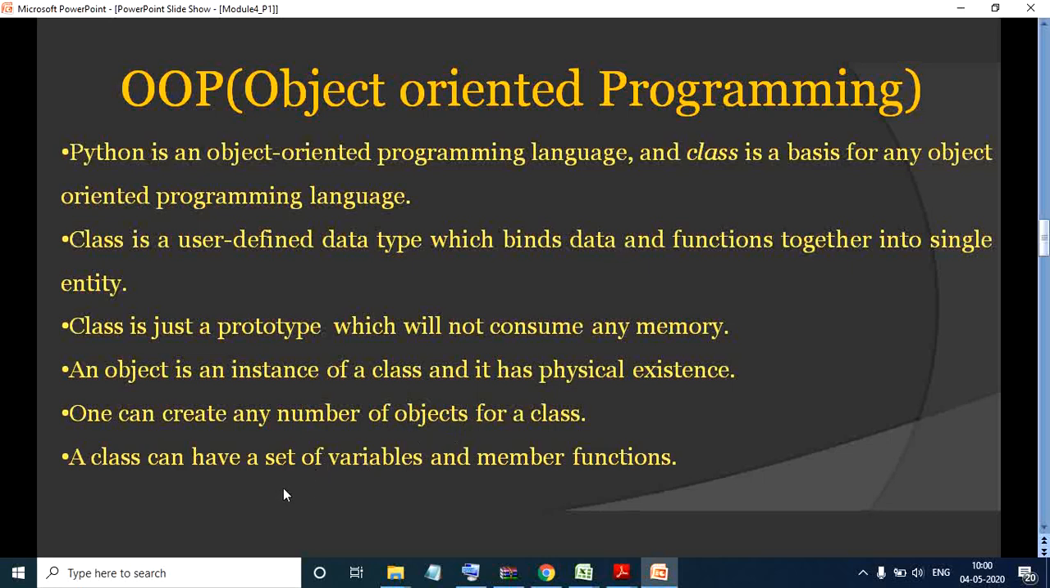Similarly, a class can have a set of variables and member functions. So what are variables? Variables are those which store the data. Like if you have 1, 2, 3, 4, then you will be storing those 1, 2, 3, 4 in some variables like x, y, and z. And what are member functions? What you do with those variables is done using your member functions, which could be squaring, subtraction, and so on, as we discussed just now.